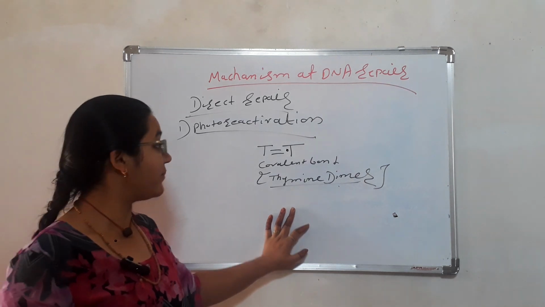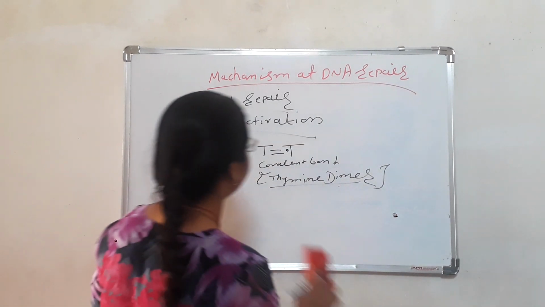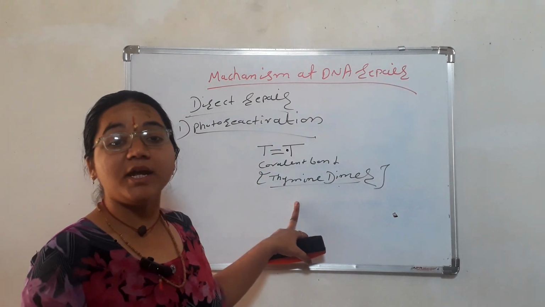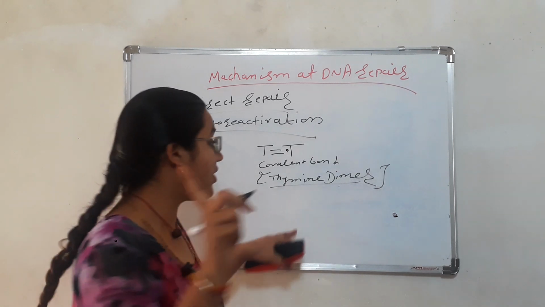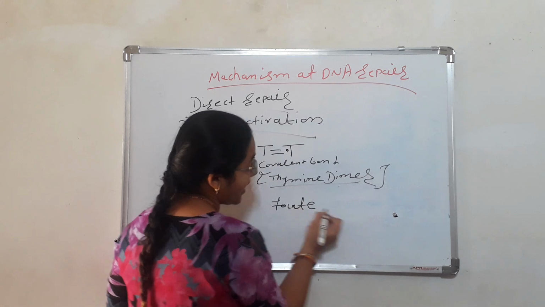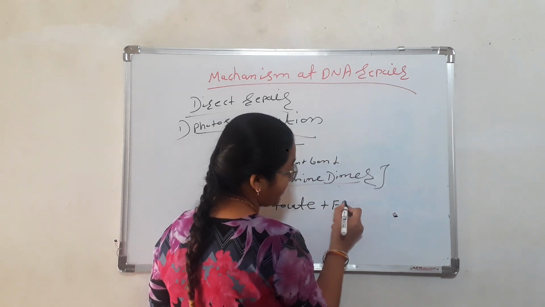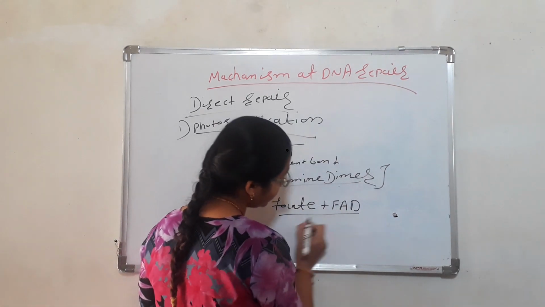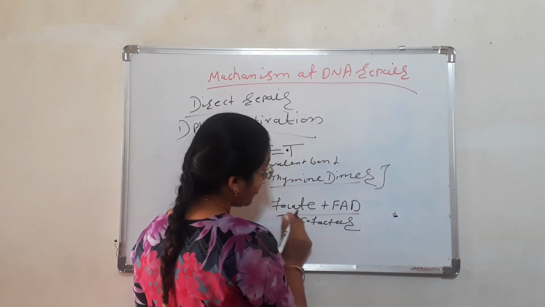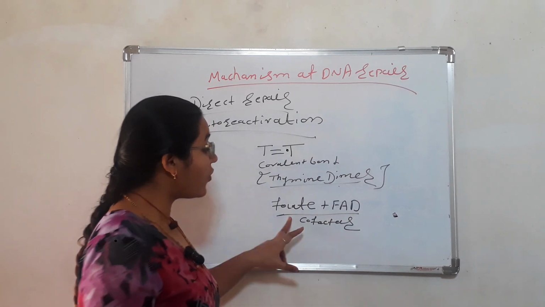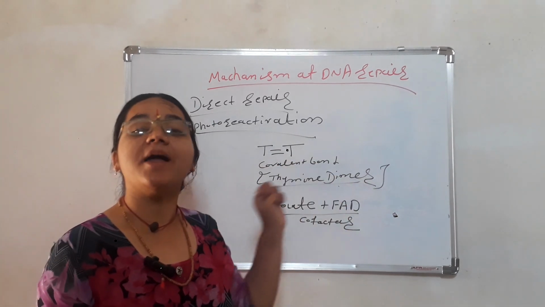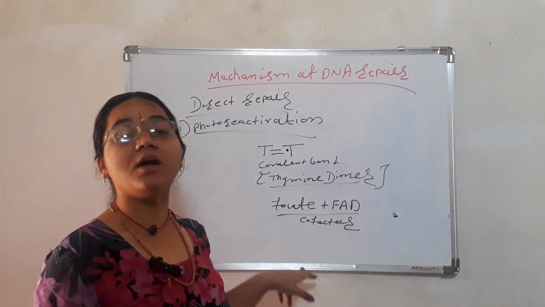this dimer is repaired with the involvement of two cofactors. First is folate and second is FAD. Both are cofactors. Okay, what is folate? Guys, folate is responsible for absorbing the UV light at the thymine dimer. The thymine dimer undergoes UV light absorption, working as a cofactor for the folate.